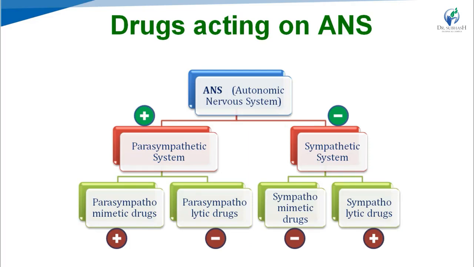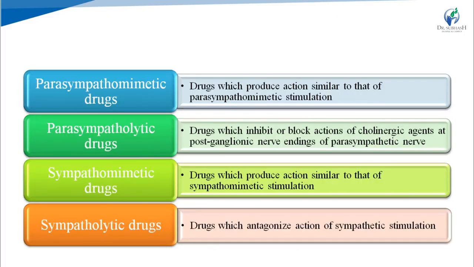Drugs acting on ANS can be classified into four main classes: parasympathomimetic, parasympatholytic, sympathomimetic, and sympatholytic. Mimetic means to mimic, means to copy, and lytic means to oppose or to antagonize. As simple as that. Parasympathomimetic drugs are the drugs which produce action similar to parasympathetic stimulation.